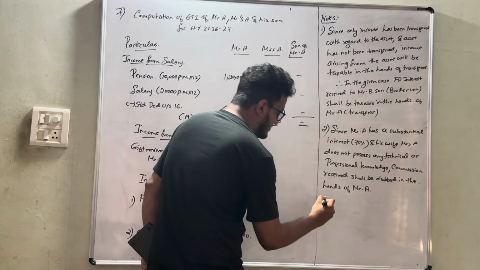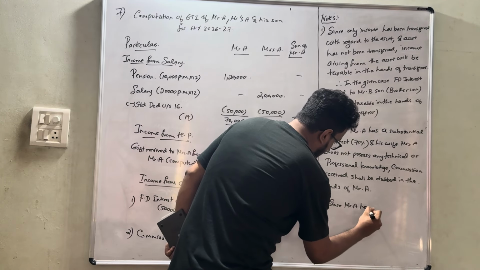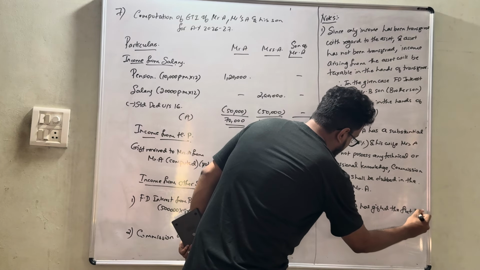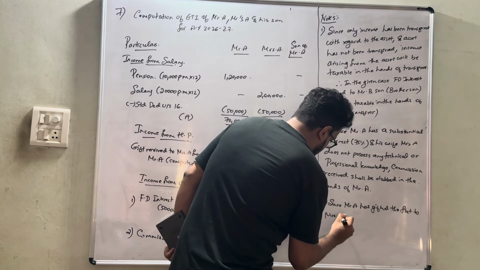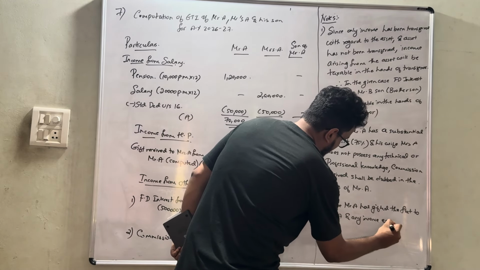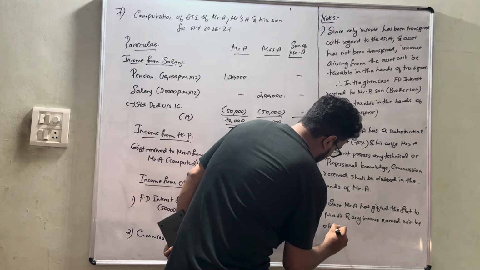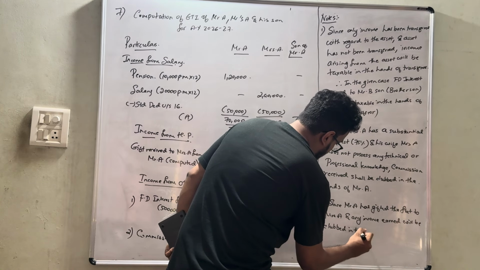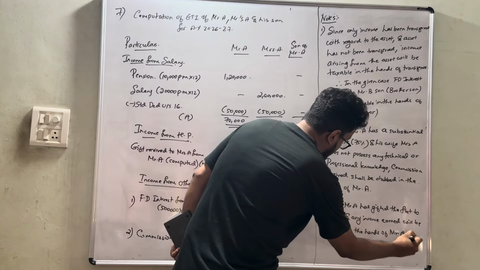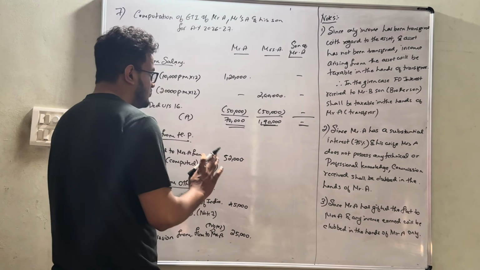Just give a note on that: since Mr. A has gifted the flat to Mrs. A, any income earned will be clubbed in the hands of Mr. A only. Okay, so obviously it is 52,000.